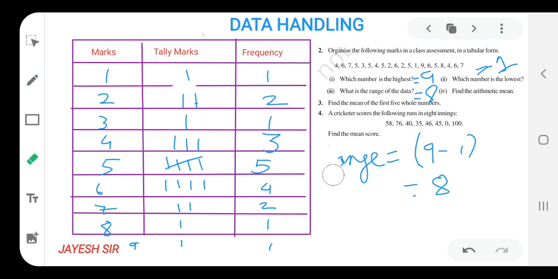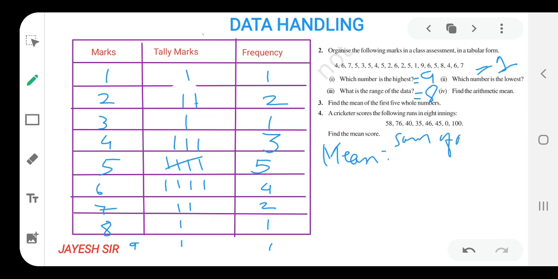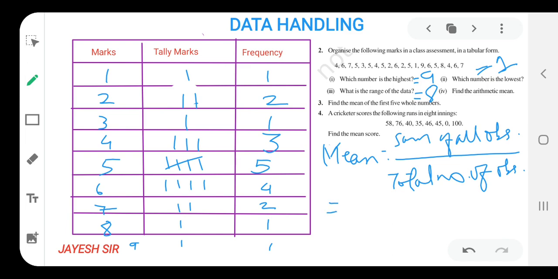Now the next type, or the fourth sum based on the single data, is: find the arithmetic mean. After reading mean, one formula comes to my mind. Mean equals sum of all observations upon total number of observations. This is the formula that always comes to my mind while reading the word mean.